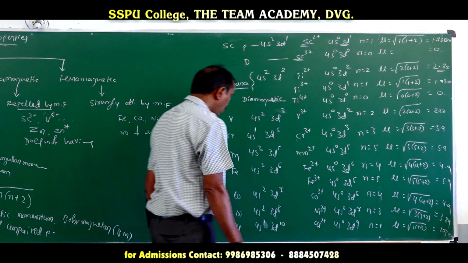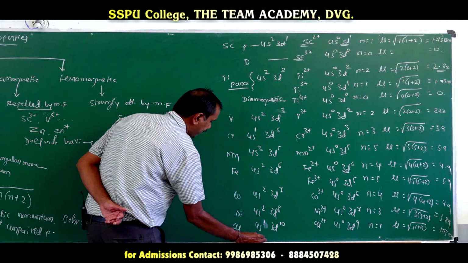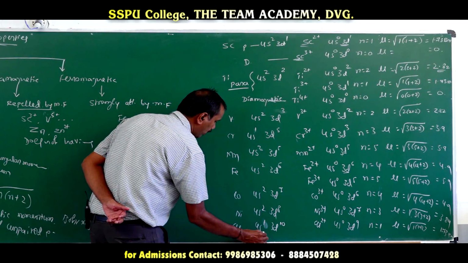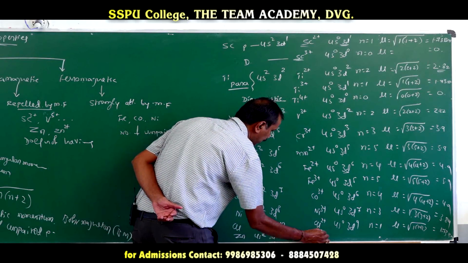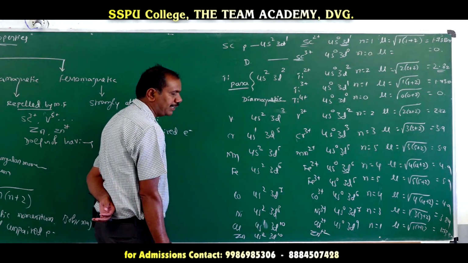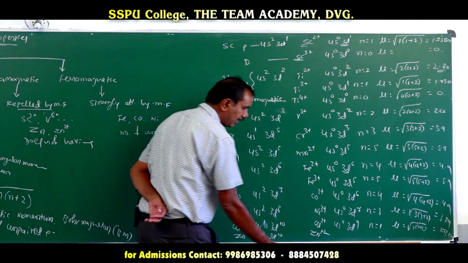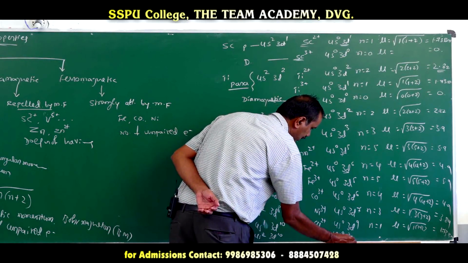So like that, if you go for Zn, the configuration is 4s2 3d10. Zn oxidation state is +2 only. It is a pseudo transition element. It does not exhibit a variable oxidation state. The configuration of Zn2+ is 4s0 3d10.